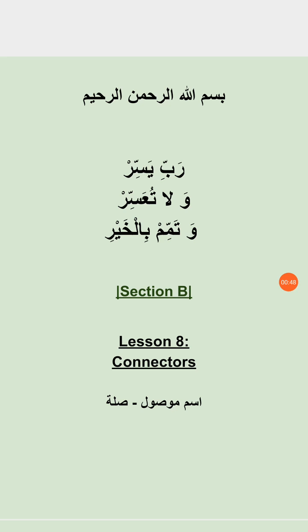Once again, I congratulate you on completing section B, this second section. This may have seemed a bit overwhelming, because a lot of new and slightly difficult concepts got introduced here, and I really hope that you understood this entire section, inshallah. So let's begin our last lesson of section B, the one about connectors.